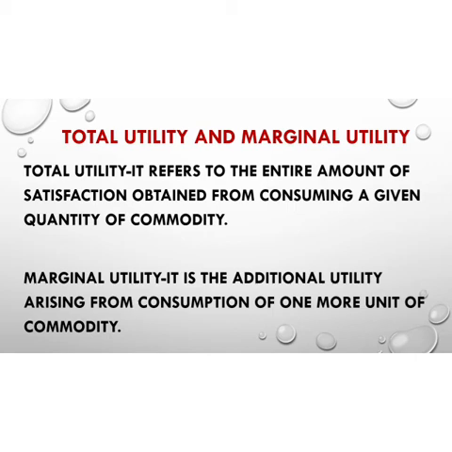Then in this case the total utility after eating two mangoes will be 27, because the first mango gives me 10 utils and the second mango gives me 17 utils.